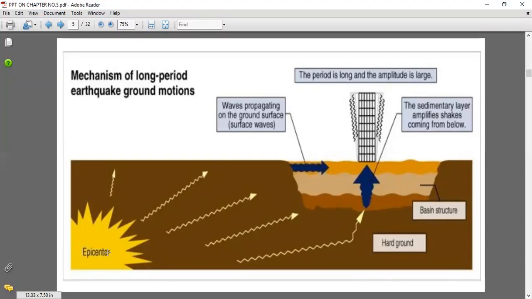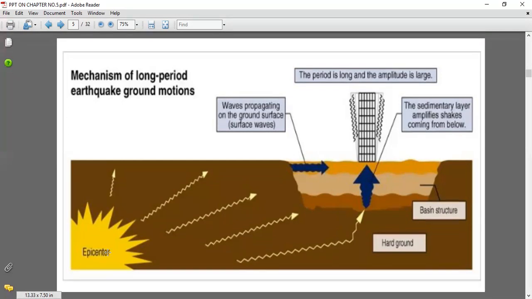Some vertical and some horizontal waves are shown in this picture. If an earthquake occurs and such horizontal as well as vertical waves are produced, they disturb the structures. At that time, whatever basic plans, assumptions and principles we use, we should make them in such a way that the building becomes an earthquake resistant building. All those parameters we have to discuss in this unit.